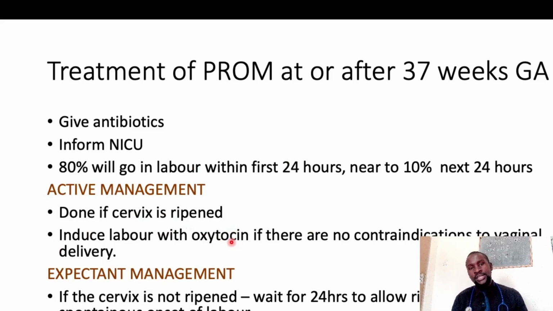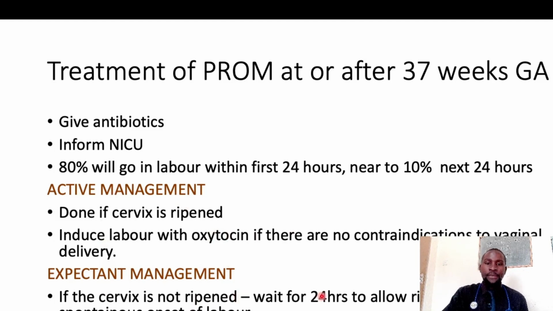But if there are contraindications for vaginal delivery, these are patients you consider for cesarean section delivery. But if vaginal delivery is not contraindicated, and the cervix is adequate and ripened, you may just augment or induce labor with oxytocin and then deliver this woman. The expectant management is done if the cervix is not ripened.